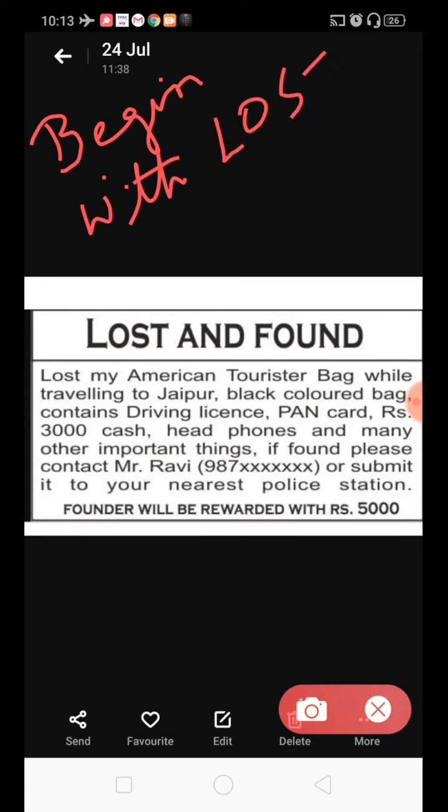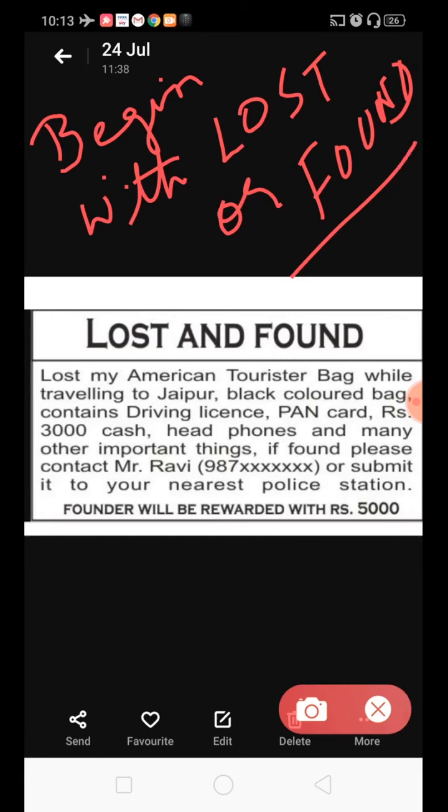The heading should be lost or found. You can see here, lost and found, they have written together. If it is a lost case, you can write lost also. If it is a found case, you can write found also. Or you can write under the common section lost and found also. So now let us see further requirements.